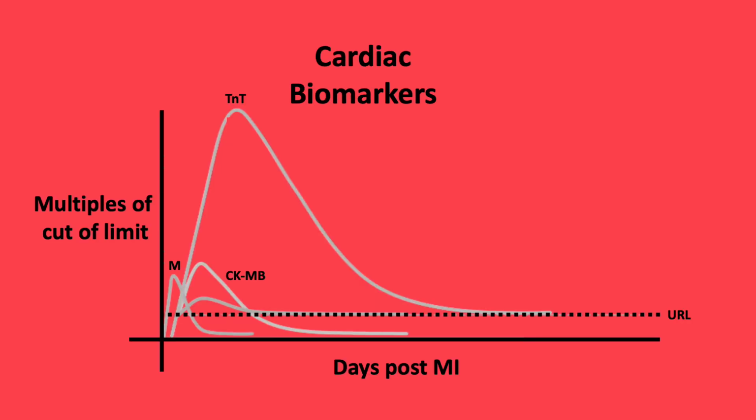This graph demonstrates the magnitude and duration of key cardiac biomarkers. The URL is the upper reference limit, on the y-axis is the multiples of the cutoff of the limit, and on the x-axis is days post-MI. We use troponin, which has the highest magnitude and the greatest duration. Other markers include myoglobin, which has a rapid acute increase and decrease, and CK.